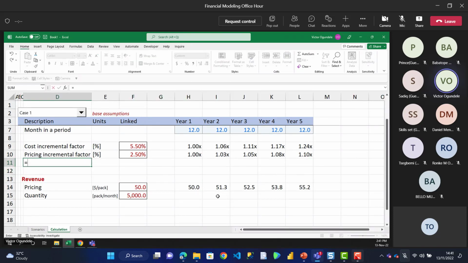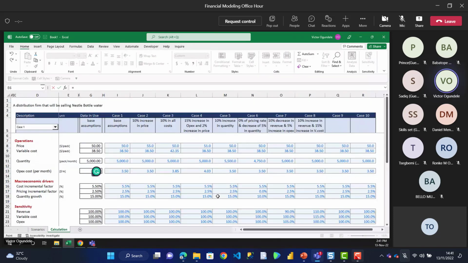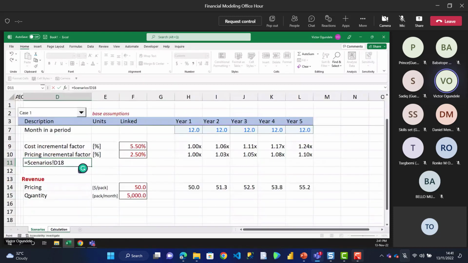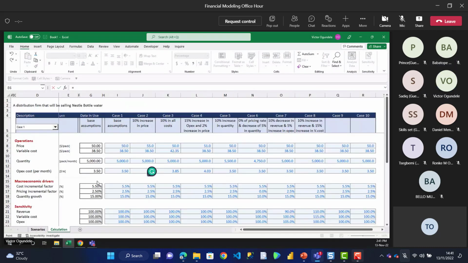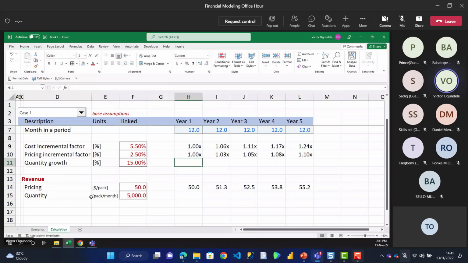our growth that we have here. So our quantity growth, okay. Which we said will be 15%. We are keeping that constant for our forecast period. So just link that. It's in our set. Copy it. So it's the same thing. So we are saying equal to, so that quantity, let's assume is based on annual. In case yours is monthly, you need to also state that. So equal to,